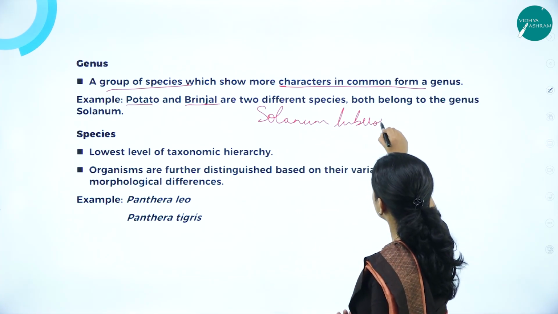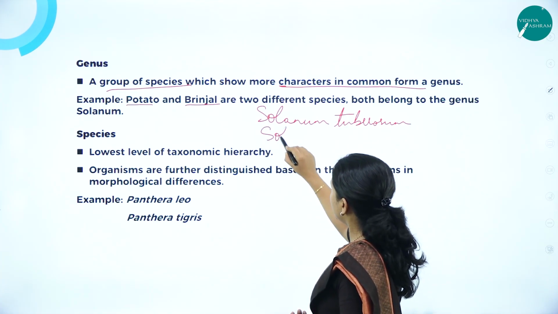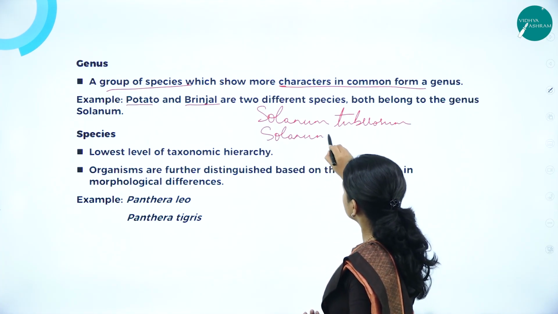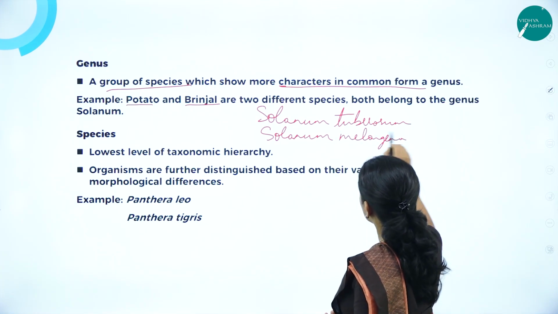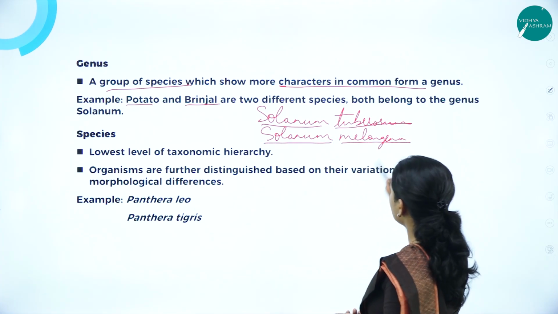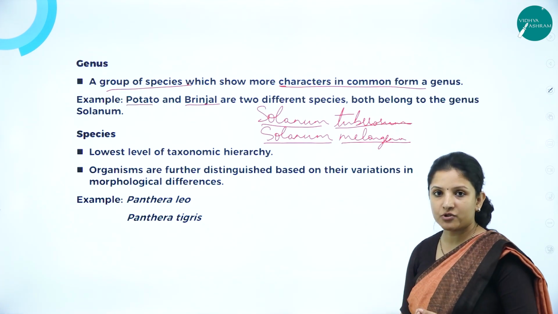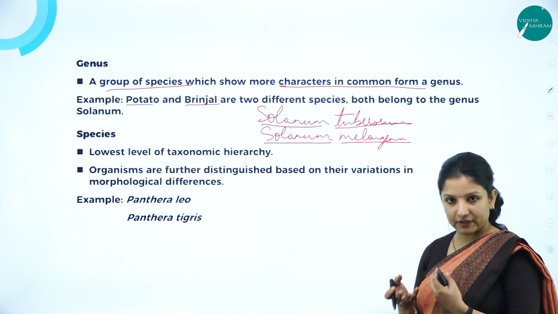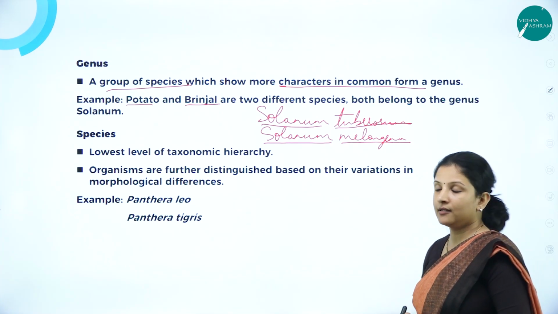Solanum tuberosum is potato. Solanum melongena is brinjal. Both are different to look at, but still they come under the same genus because some of the characteristics are similar in them. They are placed under the genus Solanum.